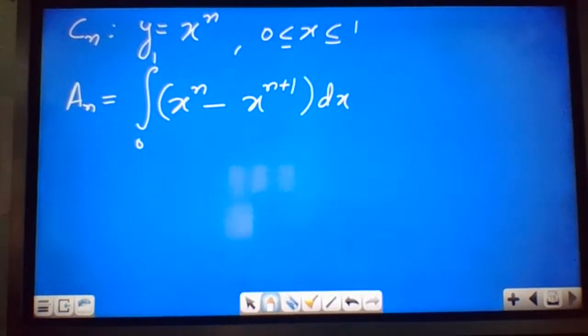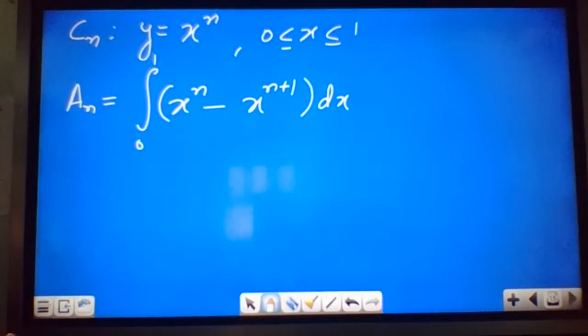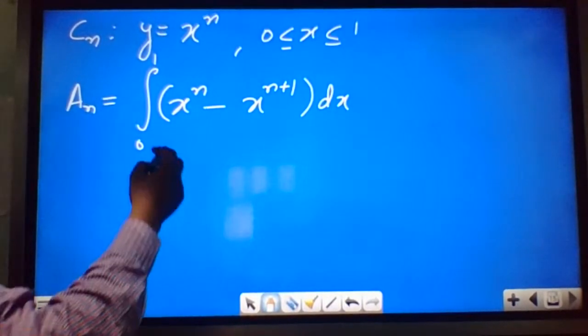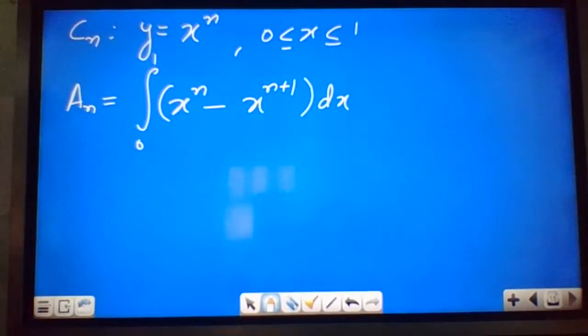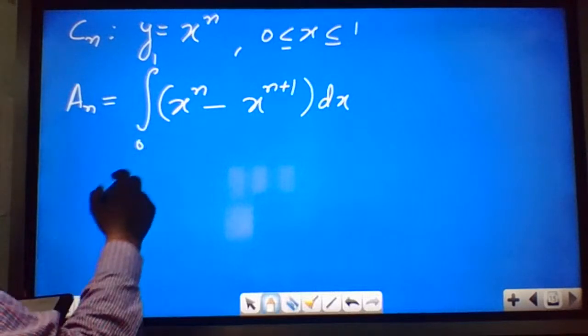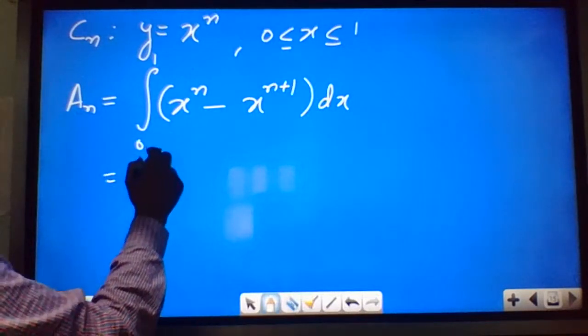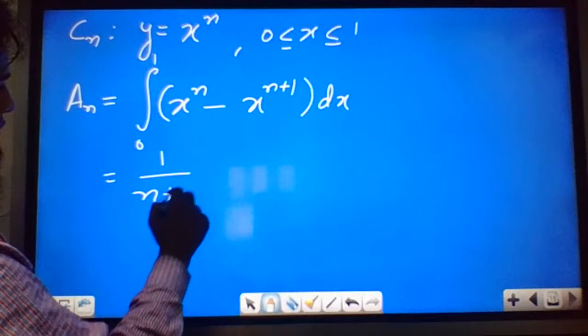Limits are given 0 to 1. Now you know the integration of x power n: it is x power n plus 1 divided by n plus 1. And you can put the limits. First you put the upper limit, then the lower limit, and you will get 1 upon n plus 1.